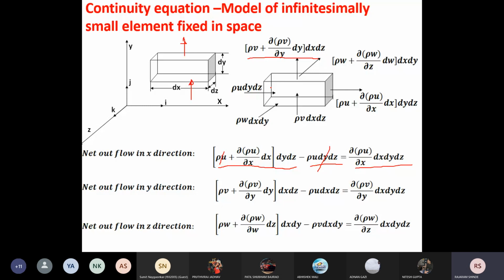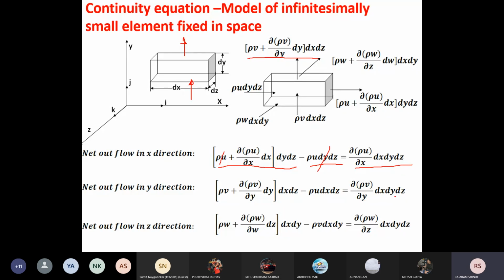The net outflow in the y direction is the outflow from the top side minus the inflow from the bottom side, so you will get the partial derivative of rho v with respect to y into dx dy dz.